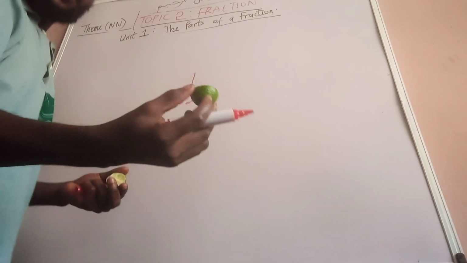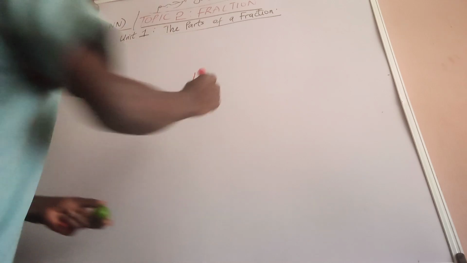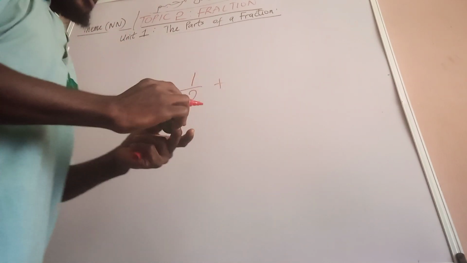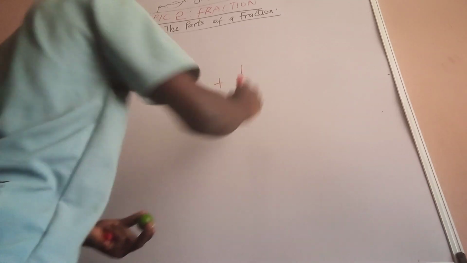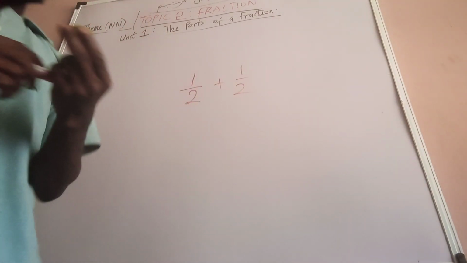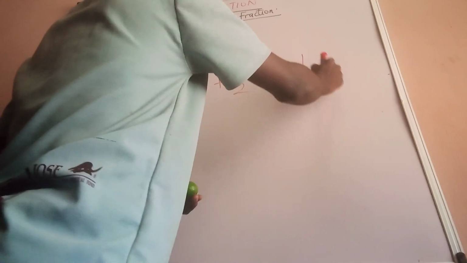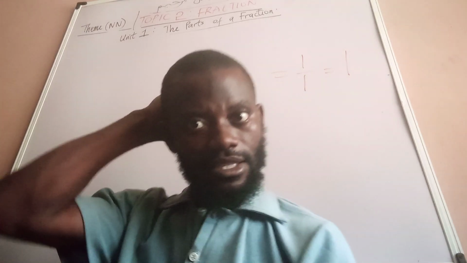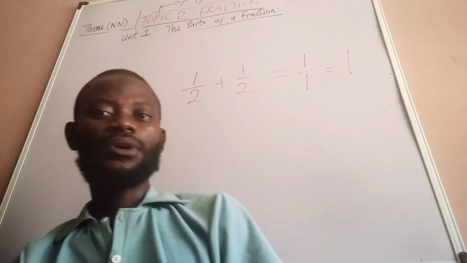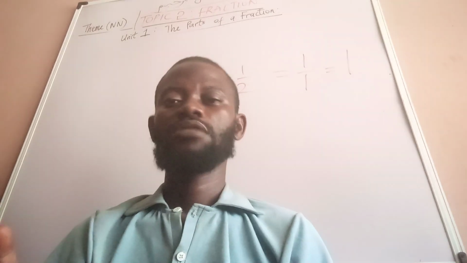So this one is 1 out of these 2, plus this second one too is 1 out of 2. So if you now add 1 over 2 plus 1 over 2, definitely it will give you 1 over 1, which is the same as 1. Don't worry, you will understand it later. But if you have a calculator, you can press 1 over 2 plus 1 over 2. It will give you a whole number.